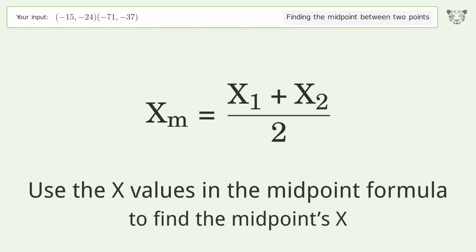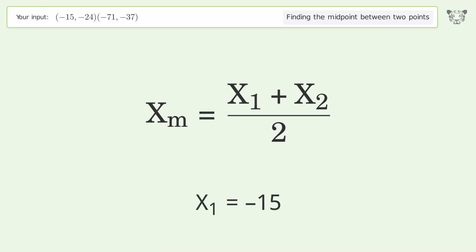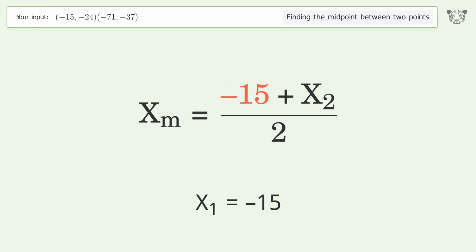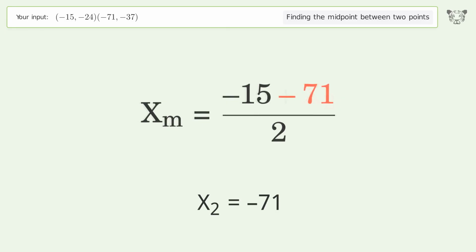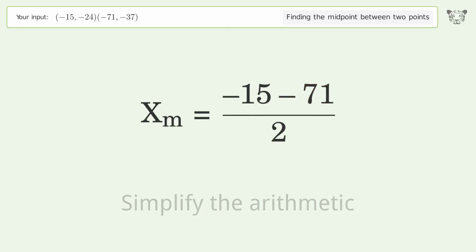Use the x values in the midpoint formula to find the midpoints x. x1 equals -15. x2 equals -71. Simplify the arithmetic.